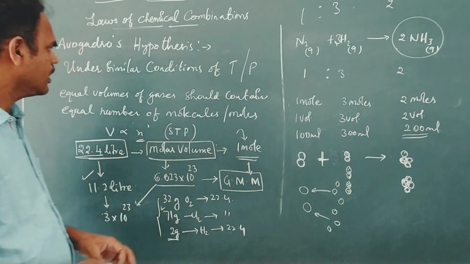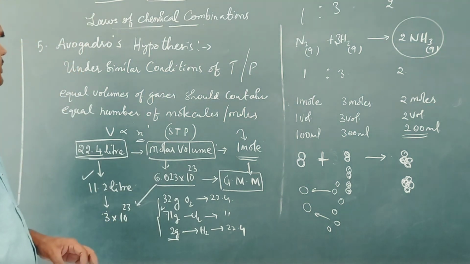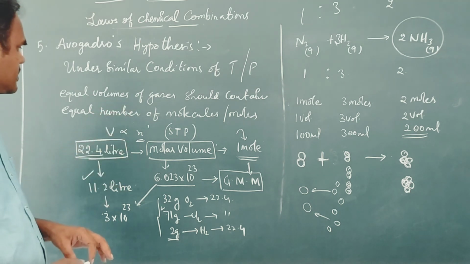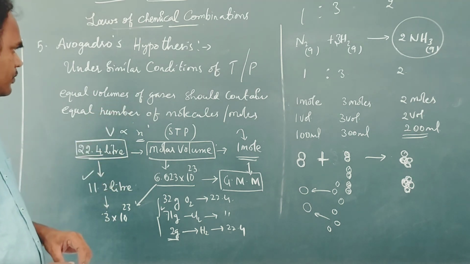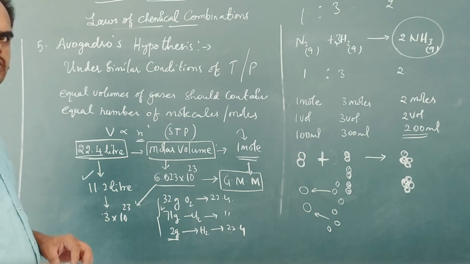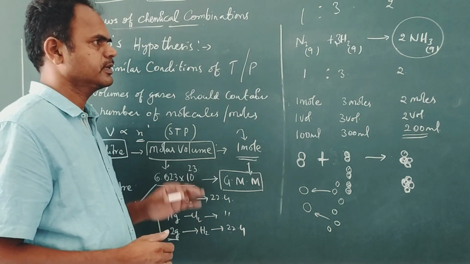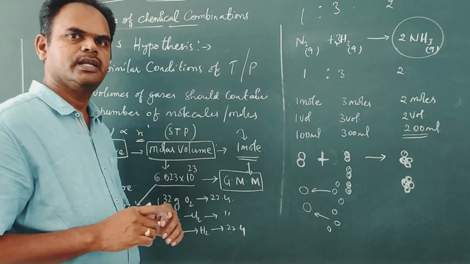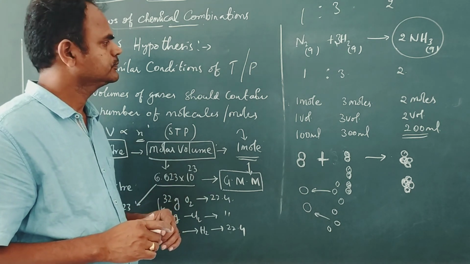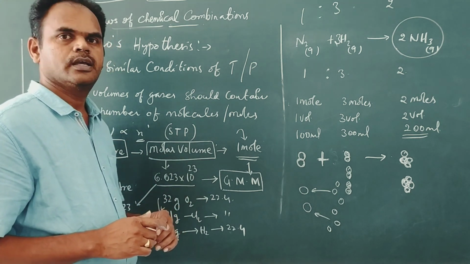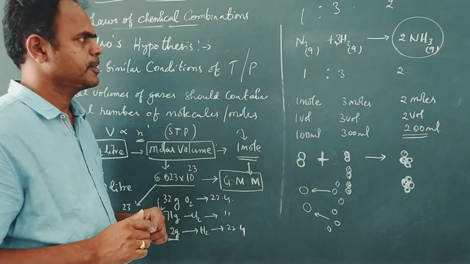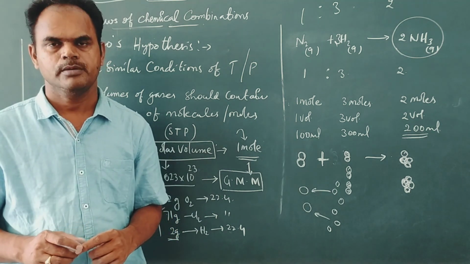So this is Avogadro's hypothesis. Under similar conditions of temperature and pressure, equal volumes of gases should contain an equal number of molecules and moles. So the scientist who clearly explained about molecules and moles. So these are the laws of chemical combination.